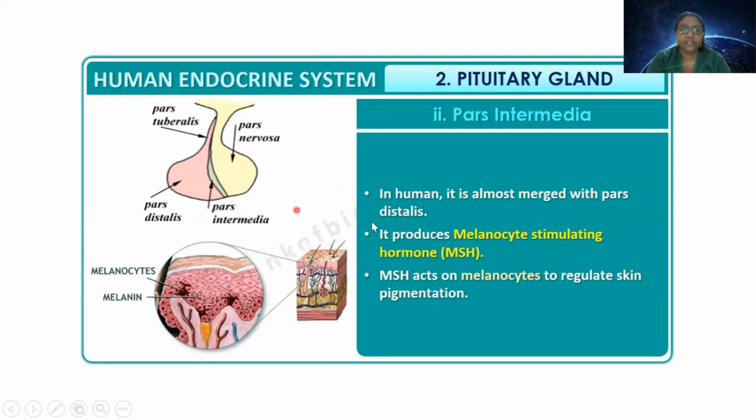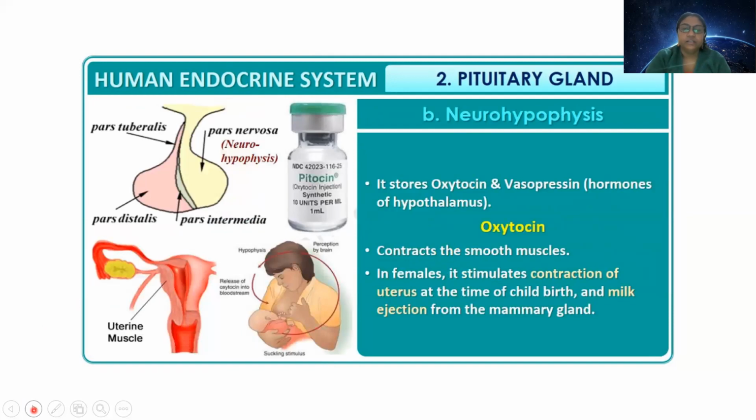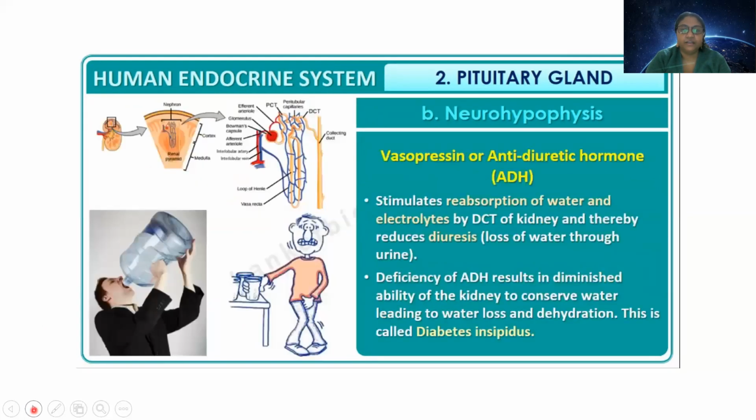So in this part, melanocyte stimulating hormone is present, which is mostly present in animals, not in us. And this is oxytocin, which is called the birth hormone, and this is vasopressin or ADH. Oxytocin and vasopressin are also called pitocin and pitressin, as they are a pair of hormones secreted from the same part. That's why we also call them pitocin and pitressin.